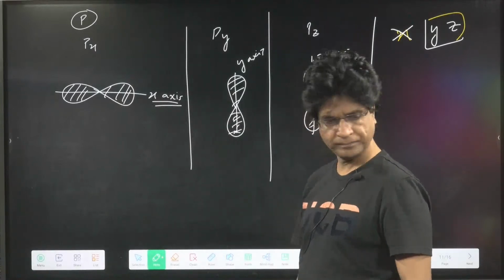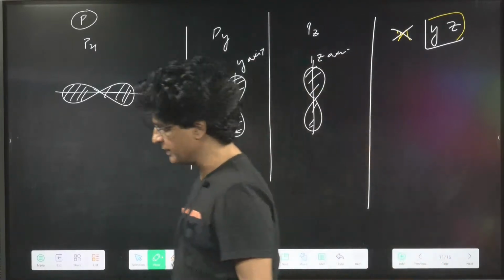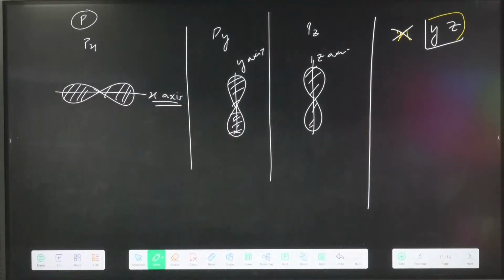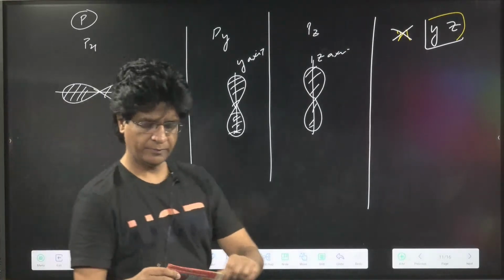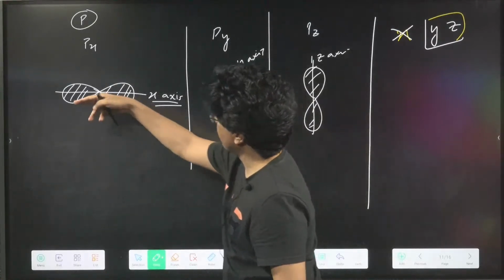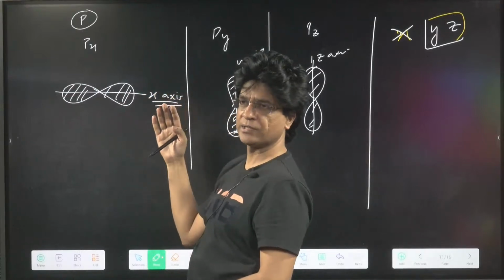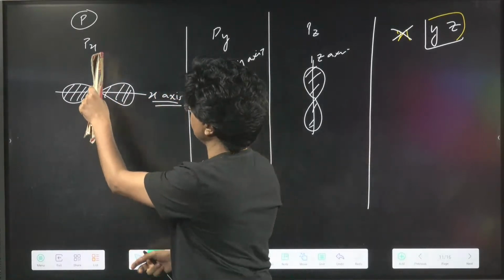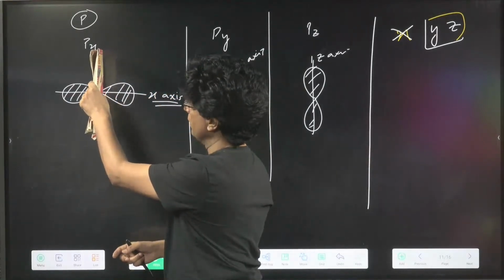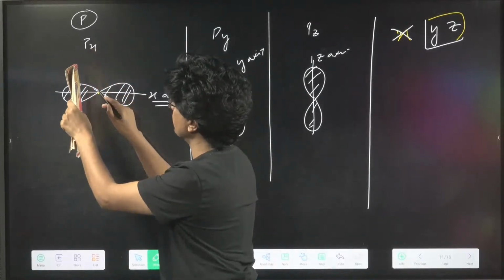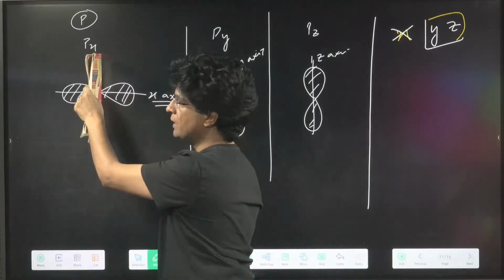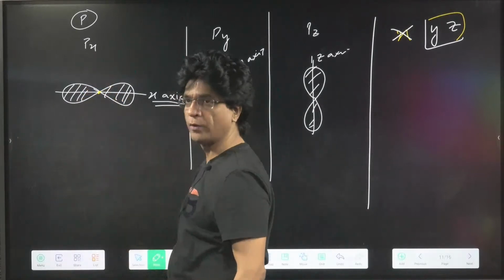Yes or no? Are you getting that or not? See, this is the x-axis, this is the y-axis, and this is the z-axis. If I put the electron lobes along x, can I pass a plane through the nucleus in such a way that it will not cut the electron?